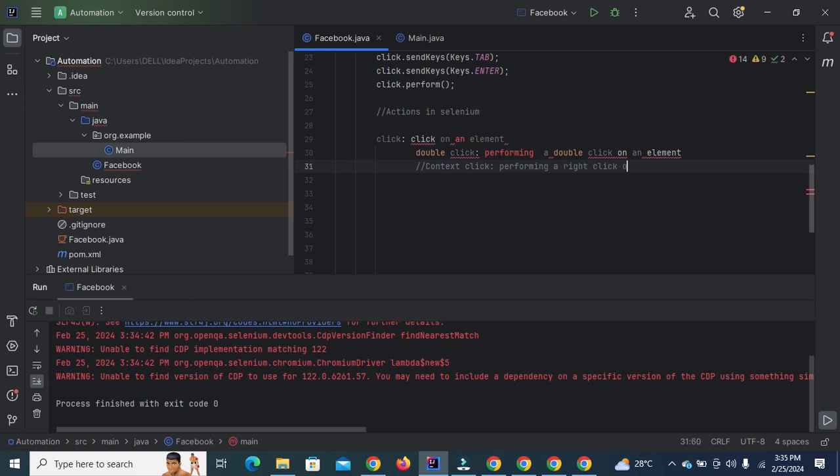Move to element is used to move the mouse pointer to a specific element.